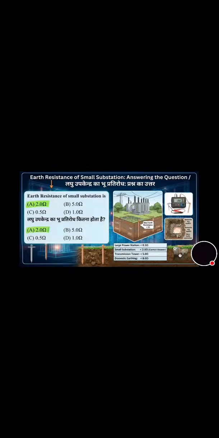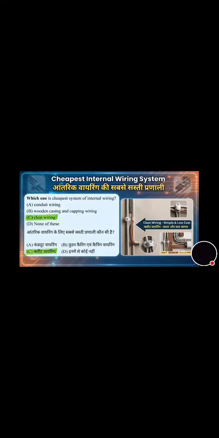Very important question. Earth resistance of small substation is how much? 2 ohm, 5 ohm, 0.5 ohm, or 1 ohm? And its correct answer is option A, that is 2 ohm. Now we will move towards the next question. You can see on the screen, which one is the cheapest system of electrical wiring? Conduit wiring, cleat wiring, wooden casing and capping wiring? And its correct answer is option C, that is cleat wiring.